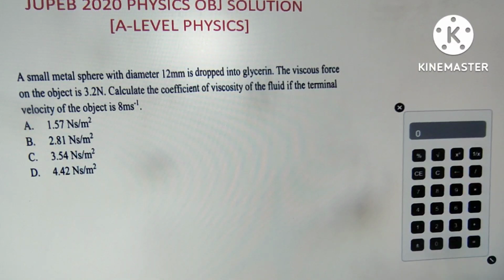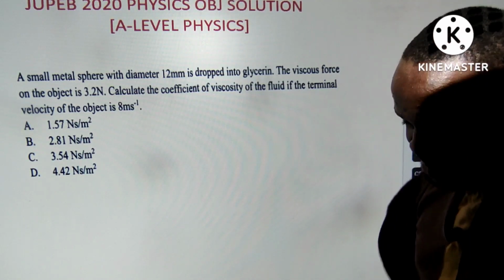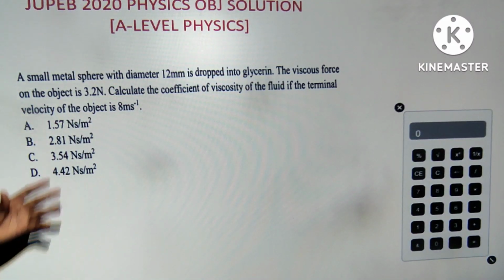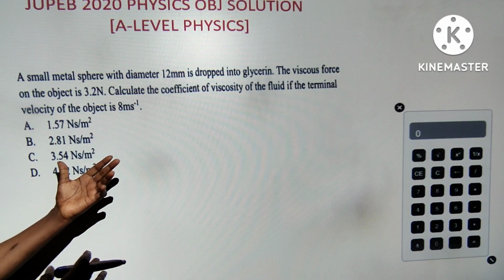Now, the next question, I have something like a calculator here. That means I'm going to need it. Admin is really doing a wonderful job. I always get kudos. Don't mind me sometimes. I just take some of this thing out of it. It's just fun.